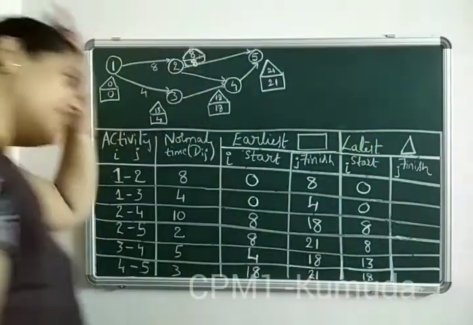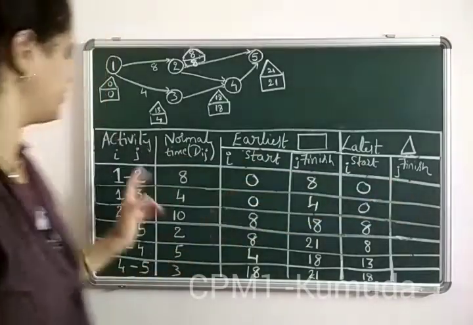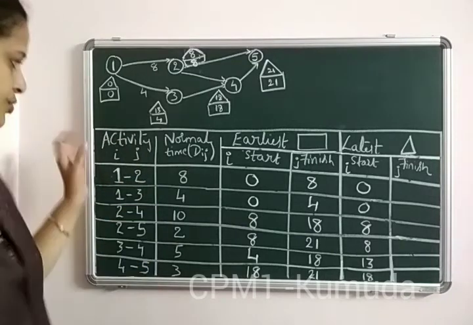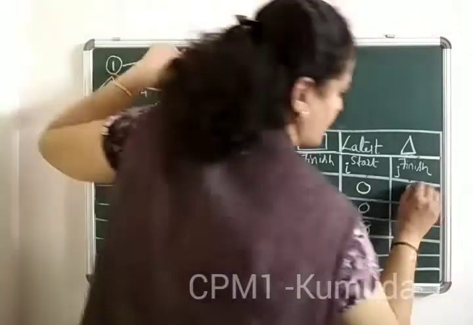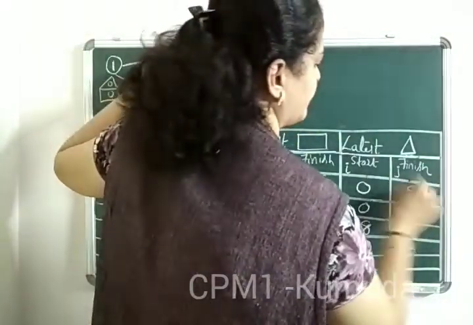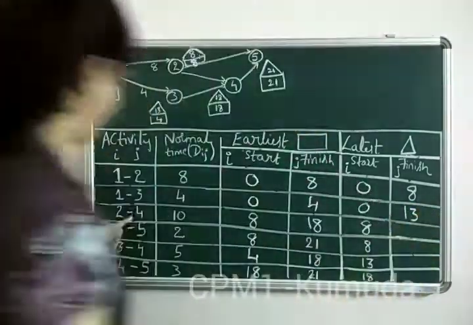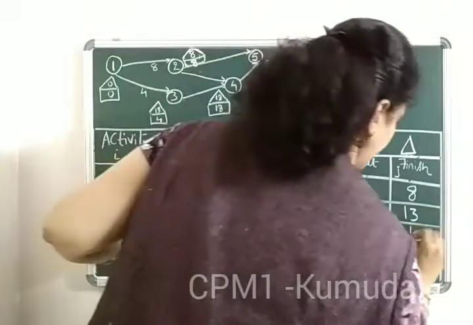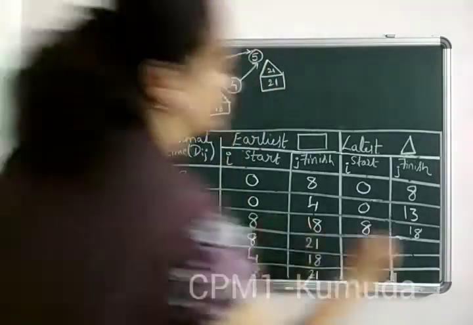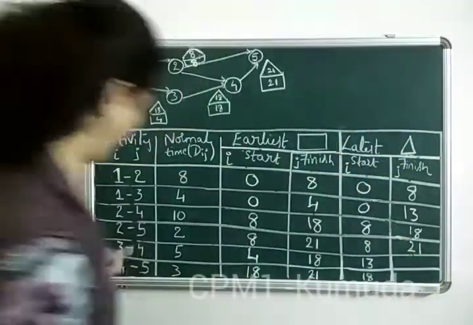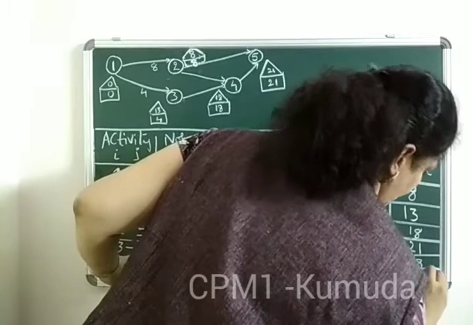Now consider the same triangles, but we are interested in the finishing values, that is the jth value. So when I say finish, we are interested in the I to j activity, the jth value. So I repeat, it starts from 2. At 2, my triangle is 8. So write the value as 8. Similarly, at 3, it is 13. At 4 it is 18. Now at 5, the finishing value, it is the repeated value, so it is the highest, that is 21. Now at 4 again, we have the triangle as 18, and at 5 again, we have the triangle as 21.